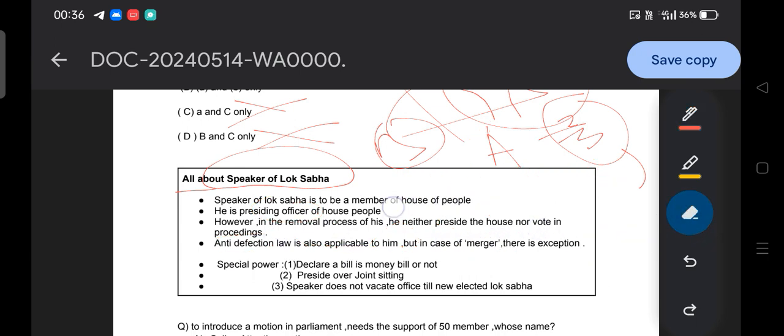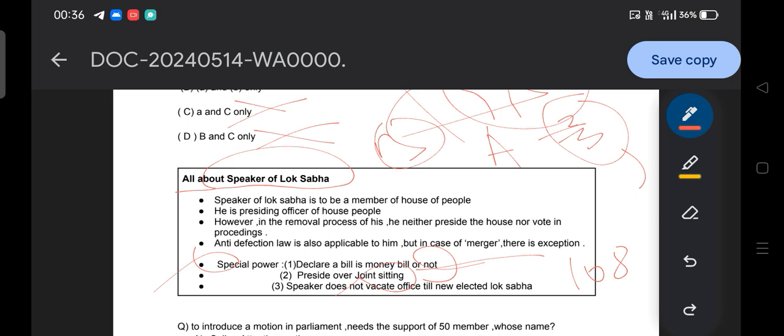Okay, and the special power of the speaker means what? He declares whether a bill is a money bill or not. And the money bill can only be introduced in where? Lok Sabha. Okay, so it can only be introduced in the Lok Sabha. Very important. Then he presides over the joint sittings. Okay, he presides over the joint sitting under Article 108.